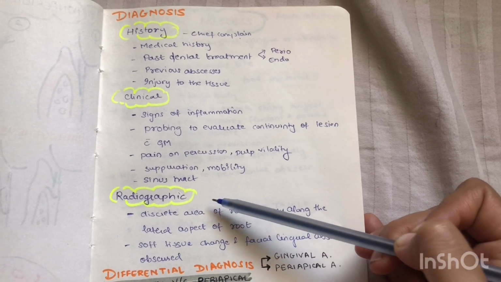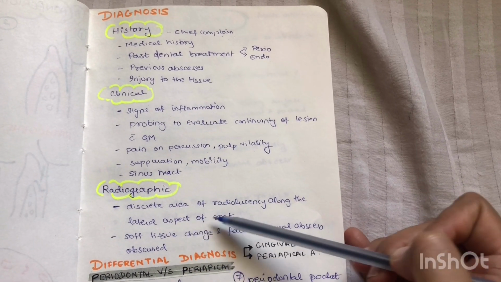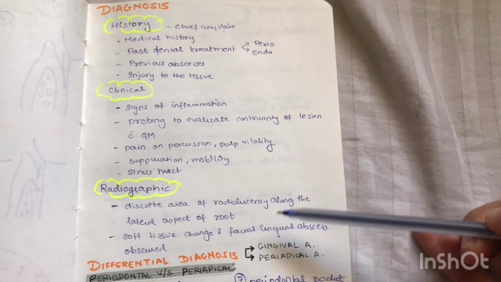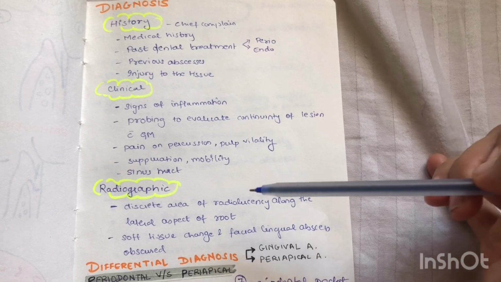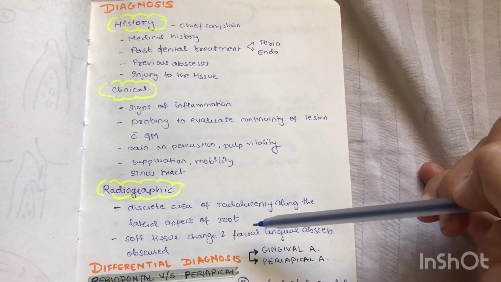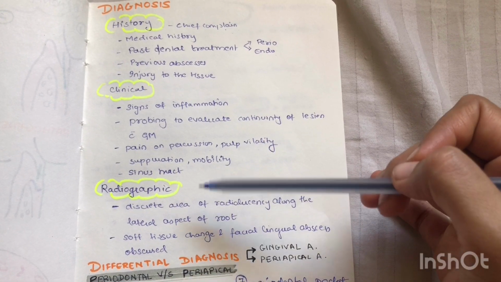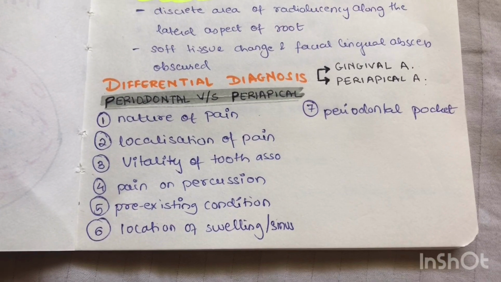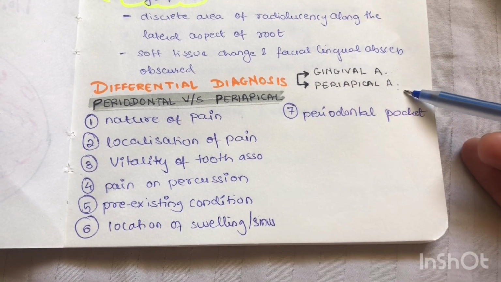Next is the radiographic changes. A discrete area of radiolucency can be seen along the lateral aspect of the root. However, since this is a soft tissue change, radiographic features will not be of much help. Also, if there is only a facial and lingual abscess, it is obscured by the radio-opaque tooth which is present in the center. Coming to the differential diagnosis for periodontal abscess, that is gingival abscess and periapical abscess.